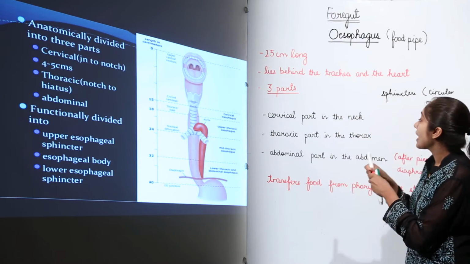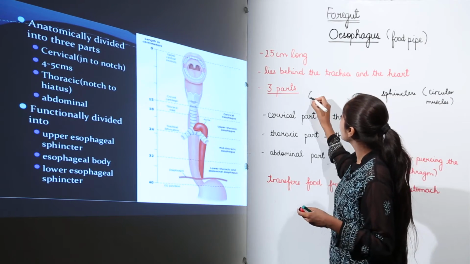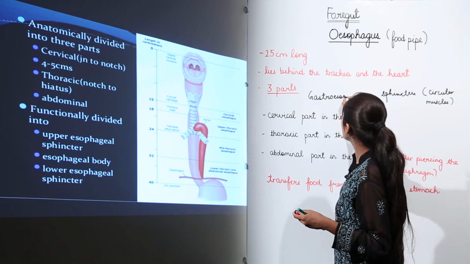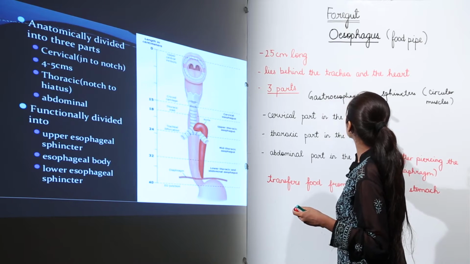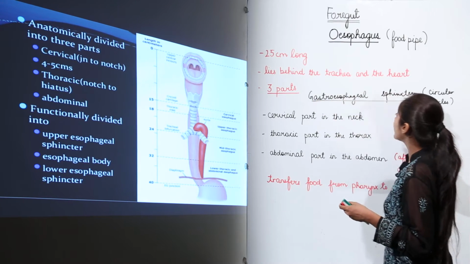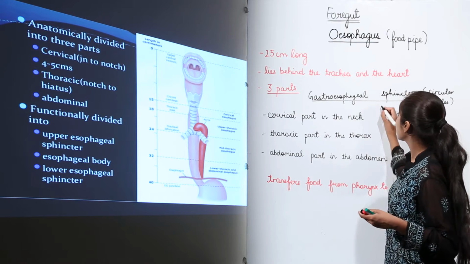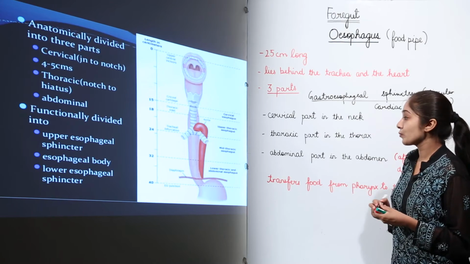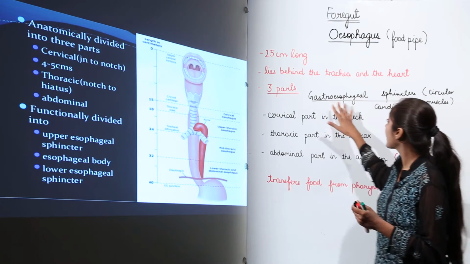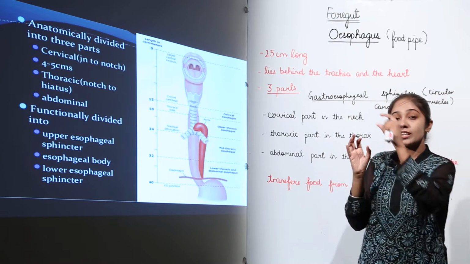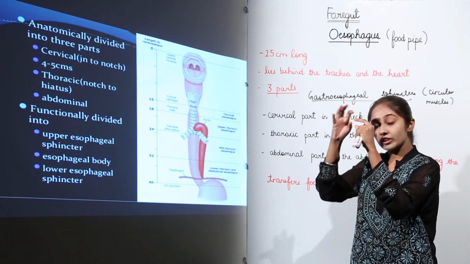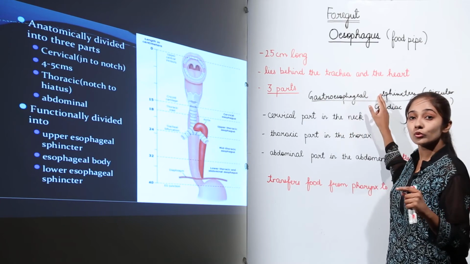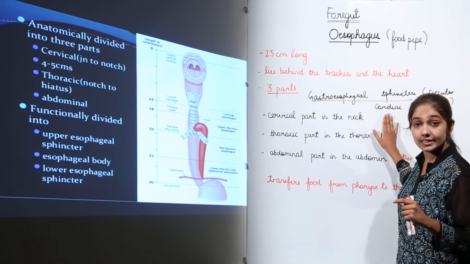It is also known as the gastroesophageal sphincter, okay. You can also call it the cardiac sphincter, right. So, we have a gastroesophageal sphincter, that is just the opening of the stomach, where the stomach region starts. And this gastroesophageal sphincter is also known as the cardiac sphincter.